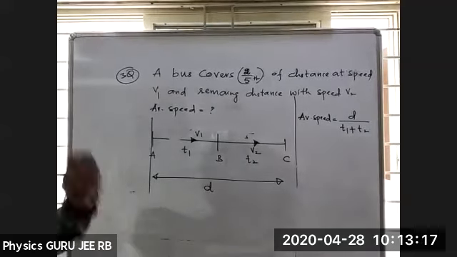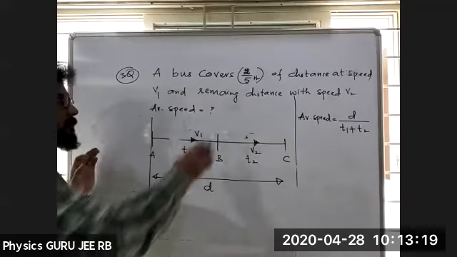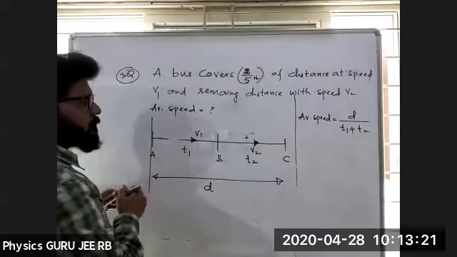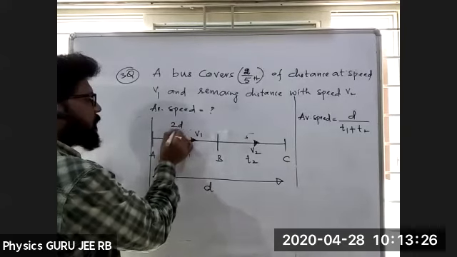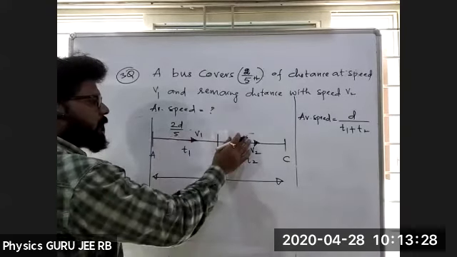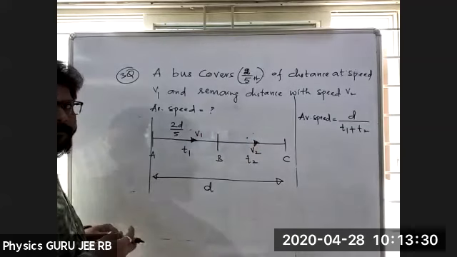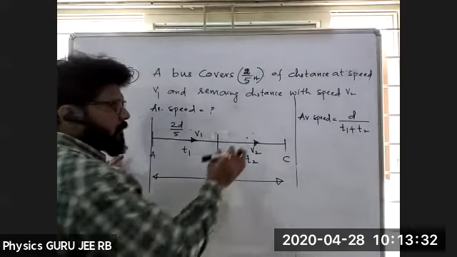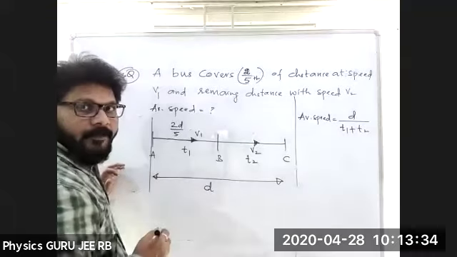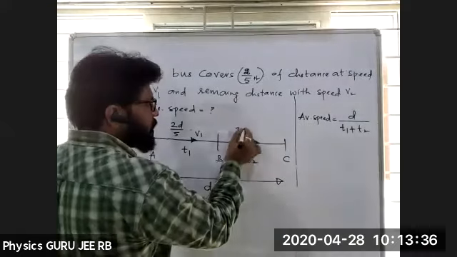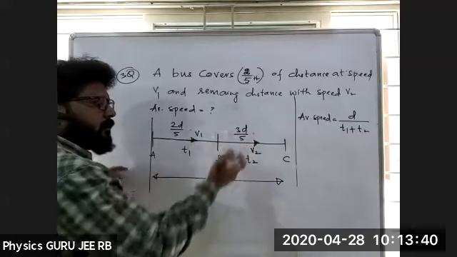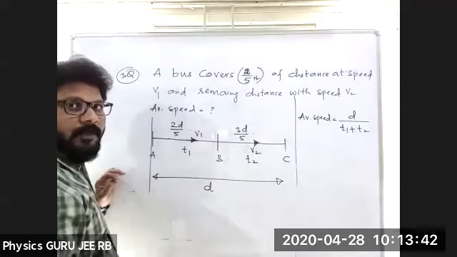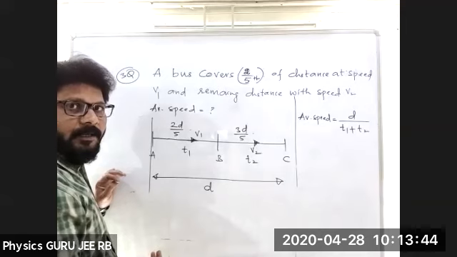First, dividing this problem. The bus covers 2 by 5 of the distance. Total distance, if I take D, 2 by 5 of the distance is 2D by 5. Can you tell me what is the remaining distance? It is 3D by 5. Very good, 3D by 5 is the remaining distance. So speeds V1 and V2. What we have to calculate? T1 and T2 we have to calculate.